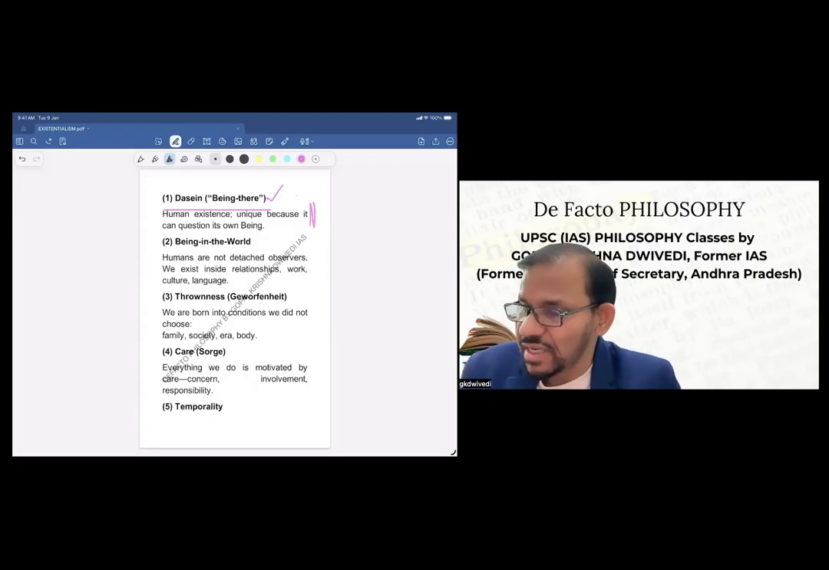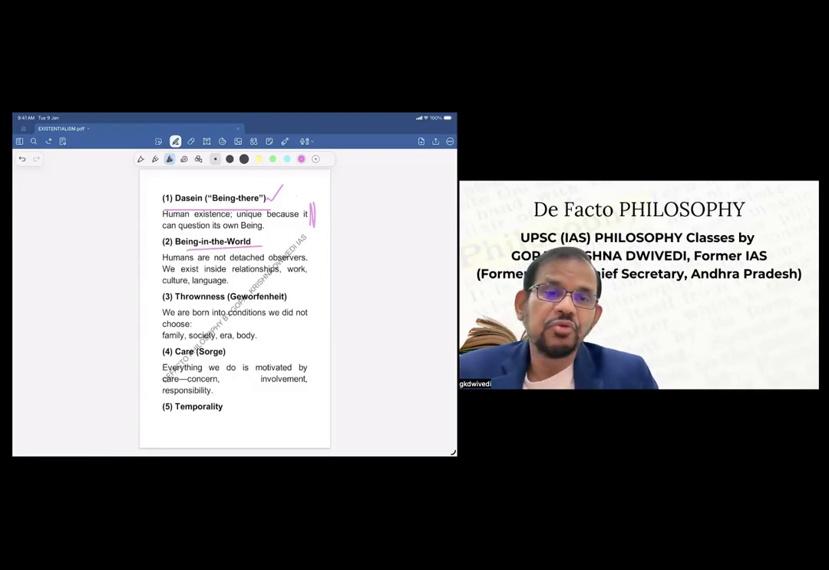Then the second concept he floats is being in the world. Humans are not detached observers. We exist inside relationships, work, culture, language, etc. Then another important concept, thrownness. We are born into conditions we did not choose. Obviously, the society, the family, the era, or the body, or the physical appearance, or genetic appearance. All these things are not chosen, basically. So you are thrown into the world, basically thrownness. Then another is care. Everything we do is motivated by care or concern, involvement, responsibility.